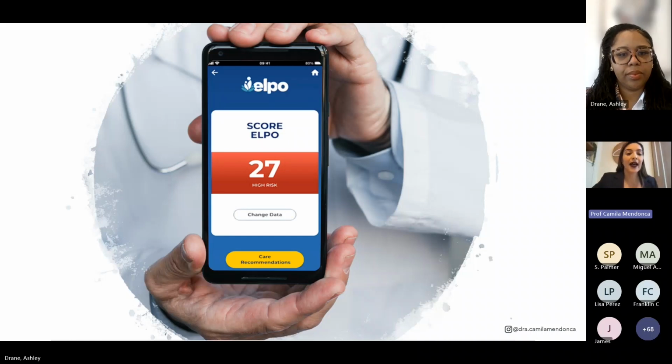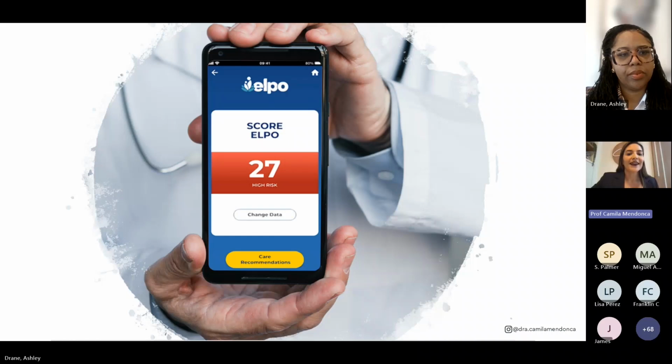Our intention with this app is not to be just a calculator. We want to give everybody a care recommendation based on evidence, and every hospital, every nurse can create a care protocol specific for their institutions.